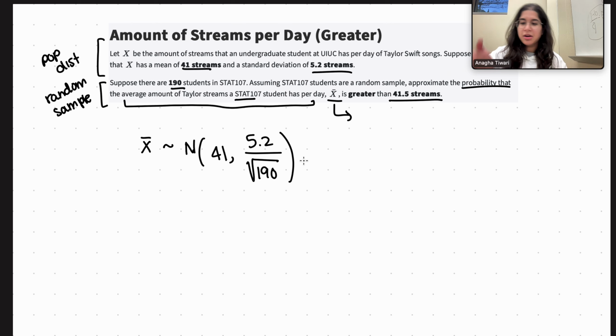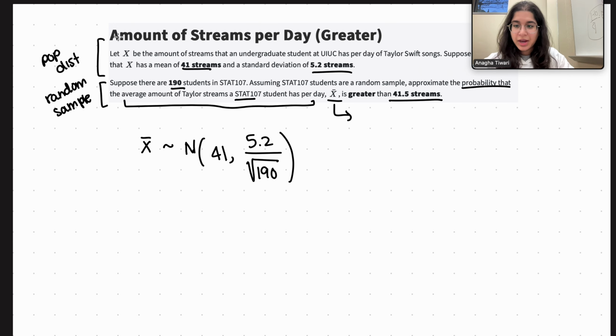And you must be thinking, how can I just say that I'm going to approximate this with a normal distribution? I don't know what distribution my random sample follows. Well, you know that the population distribution is approximately normal. We can use that fact, as well as the fact that there are 190 students, which is much greater than around 30 students.